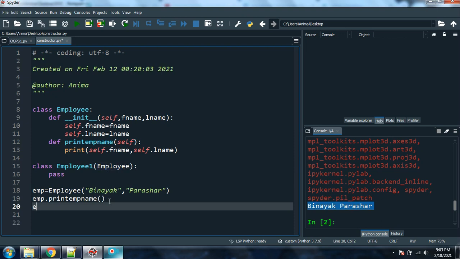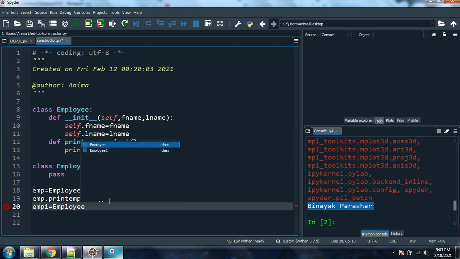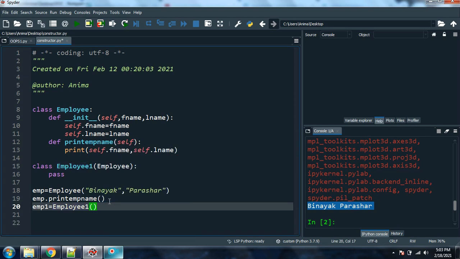I'm just creating one more object. Suppose emp1 is equal to employee. Sorry, my mistake, employee1. See, employee1, and here I am just passing it.